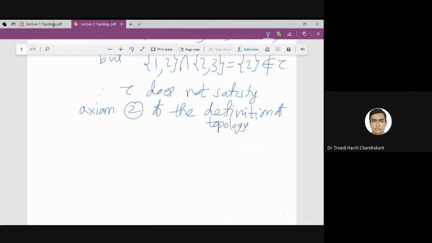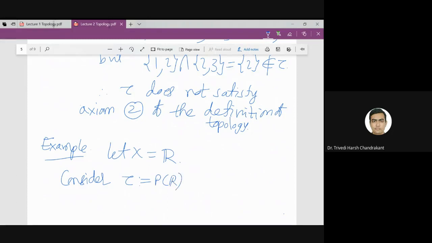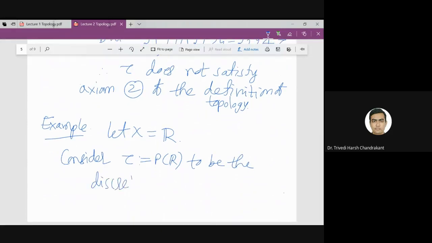So one more example I wanted to discuss, but that I will not be able to discuss. So let me discuss this simple example. Let X equal R, where R means the set of real numbers. Consider tau to be the power set of X, that means the power set of R, to be the discrete topology on R.